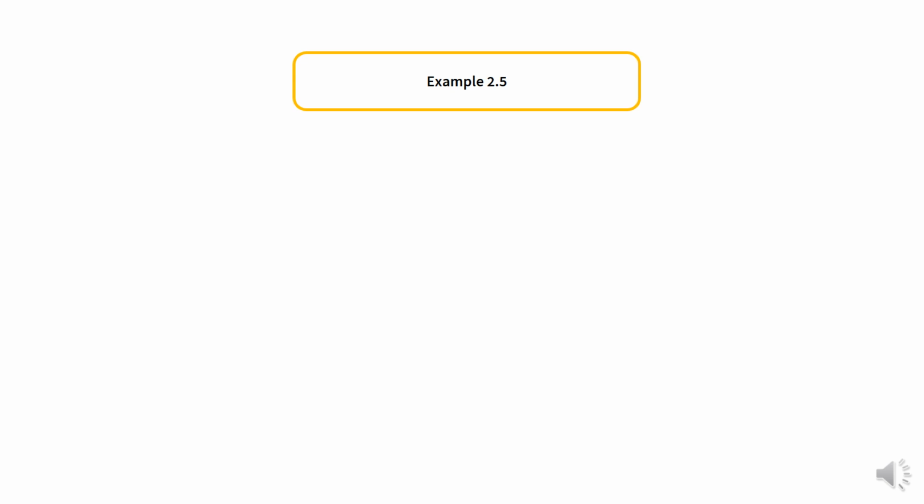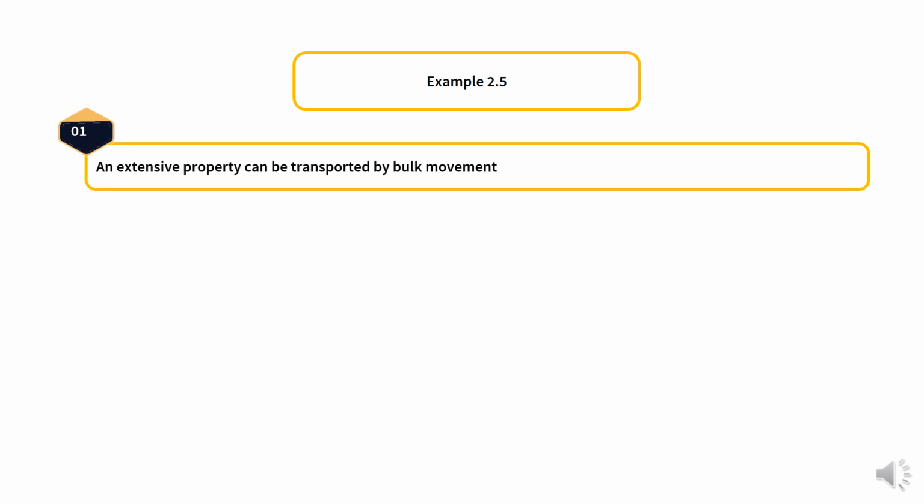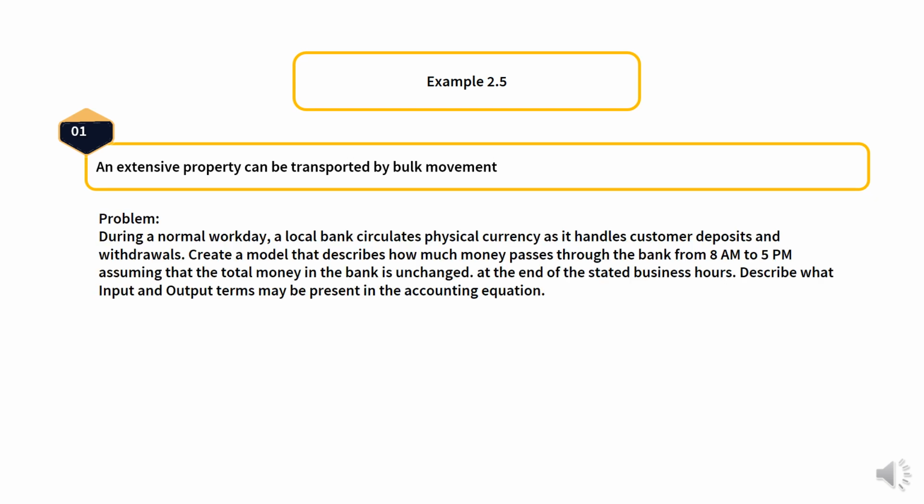So now we move to an example about an extensive property that can be transferred by bulk movement. The problem is Example 2.5. During a normal workday, a local bank circulates physical currency as it handles customer deposits and withdrawals.